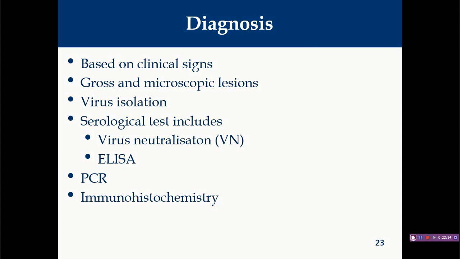But for confirmation of this disease, again you have to go for virus isolation. Then you have to go for virus neutralization test, ELISA, PCR, or immunohistochemistry. Right, so this is all about chicken infectious anemia virus. Thank you.